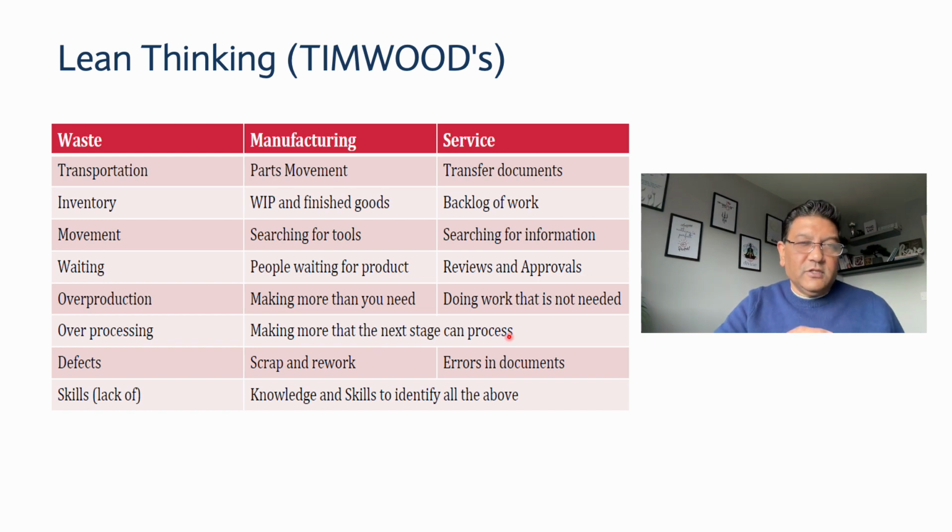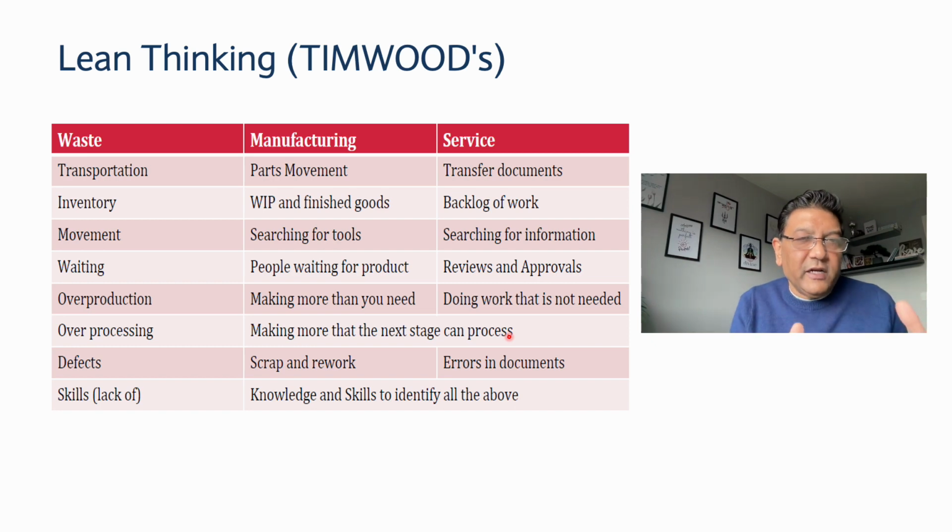For example, at one workstation you are producing 100 units per hour, but the next one is only processing 50 units per hour. The first is producing double the quantity, and the next is doing only half. So what will happen?